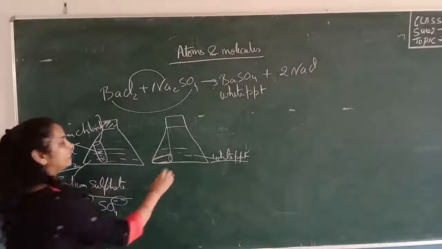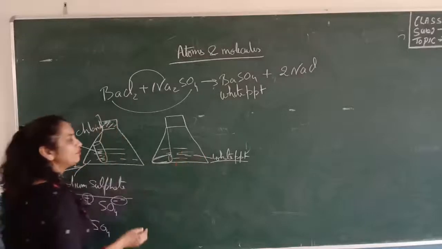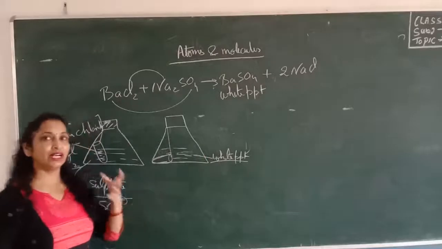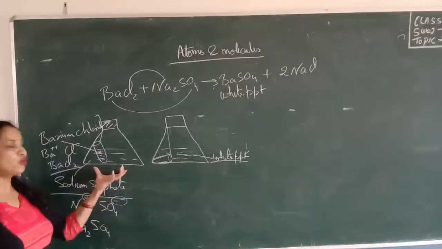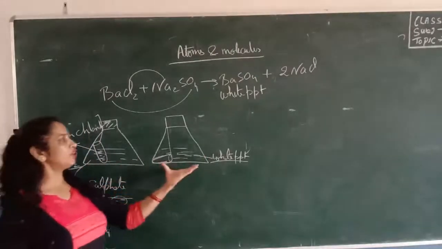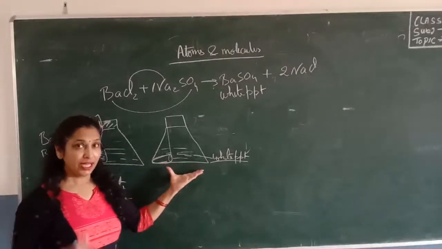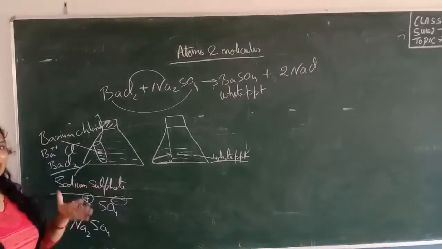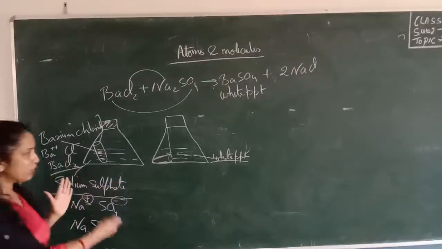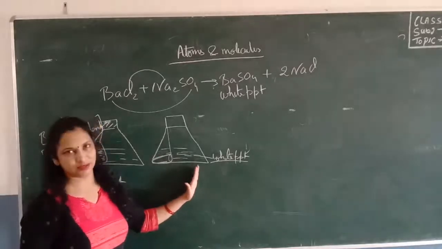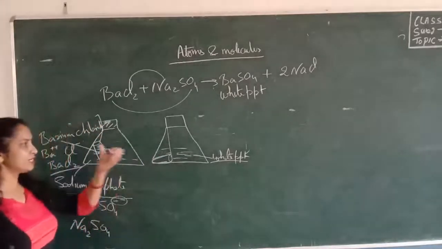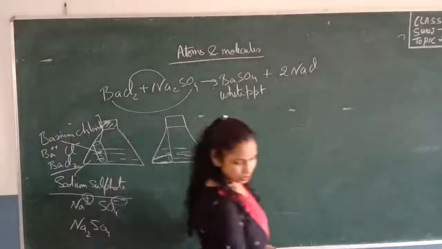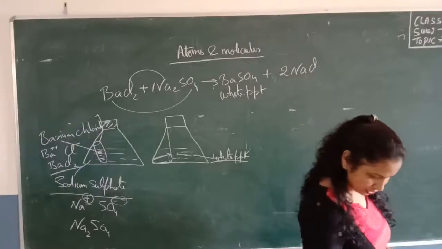After the reaction, we get the white PPT here, and then again we weigh this apparatus. We will find that the weight of the apparatus before the reaction is equal to the weight after the reaction. It means matter cannot be created, cannot be destroyed. The total weight of the reactants is equal to the total weight of the products. This is called the conservation of mass. So this is the experiment from the NCERT book.